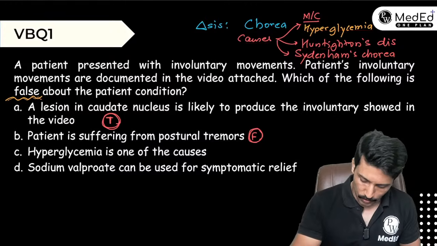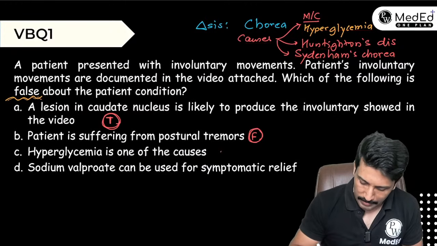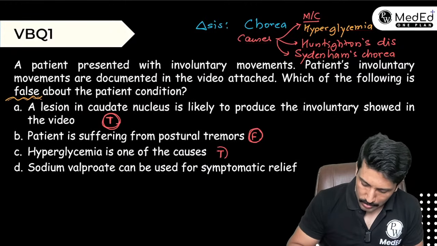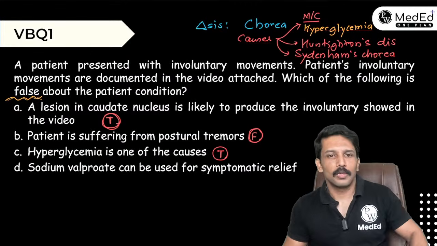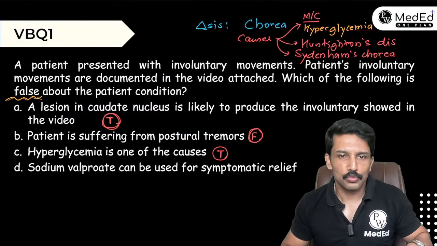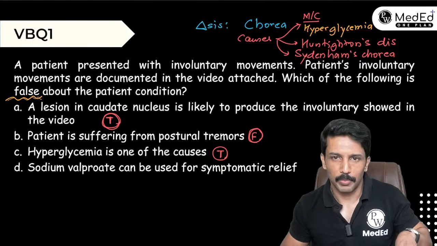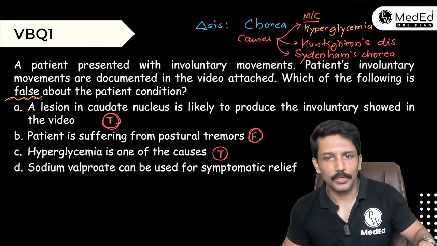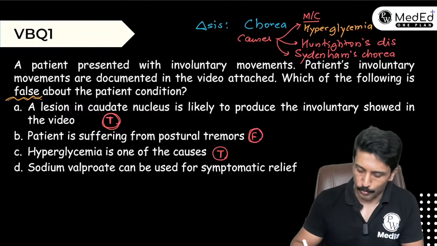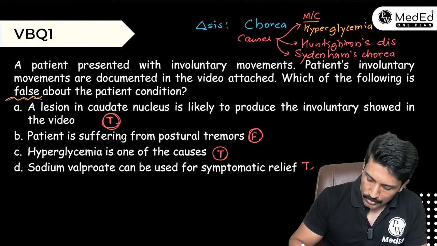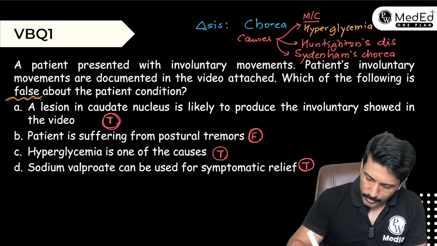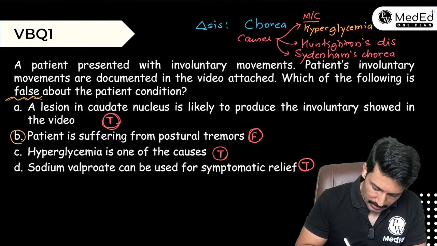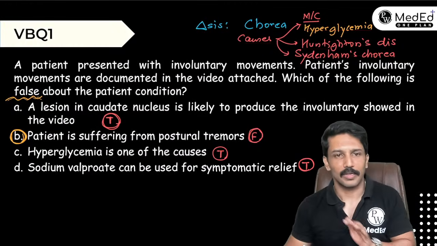So hyperglycemia is one of the causes, not just one of the causes, but indeed the most common cause. So this is a true statement. Sodium valproate can be used for symptomatic relief. Yes, in patients where we have chorea, to relieve the chorea, we do use sodium valproate. So this is also a true statement. So we are looking for a false statement, and that's there in option B. So that becomes our correct answer.